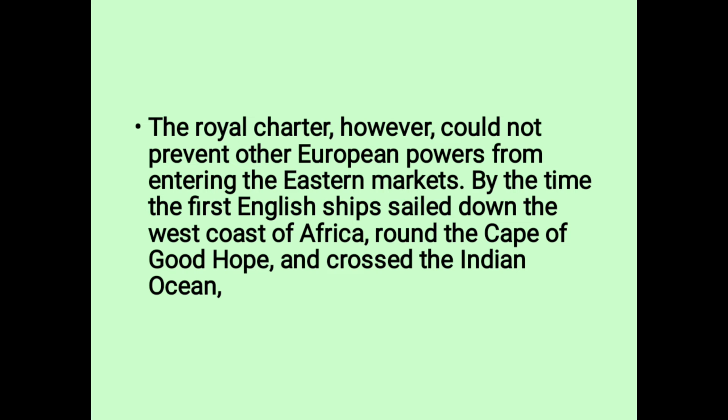By the time the first English ship sailed down the western coast of Africa, round the Cape of Good Hope, and crossed the Indian Ocean. So first they found the African coastal sides, then they crossed the Indian Ocean, and finally the Europeans made a path to reach India. So they were able to find India by ocean, just because in the 14th century they were doing business on the Silk Route. Now that had ended, but they found another way to reach India.